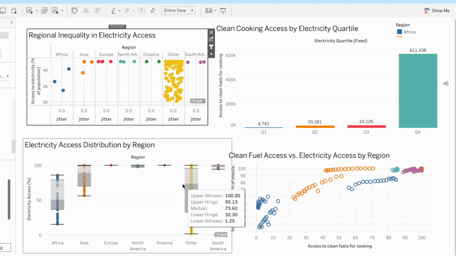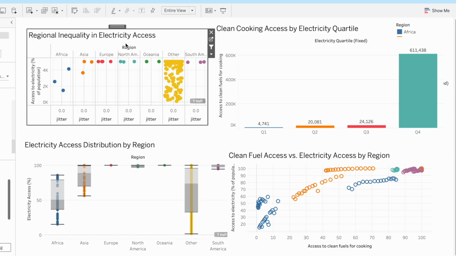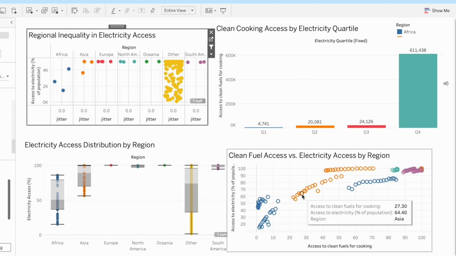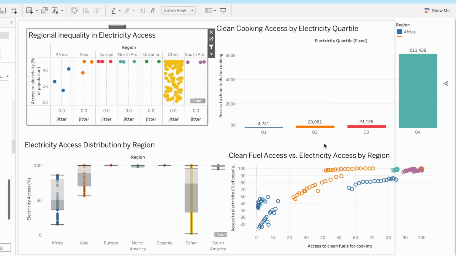Coming to the fifth dashboard, this dashboard explores regional inequality in electricity and clean cooking access, highlighting how energy availability varies across countries and regions. The jitter and the box plot visualize country level variations, showing the spread of electricity and clean cooking access within each region. Meanwhile, the scatter plot compares electricity and clean cooking access, making it easy to compare performance across countries